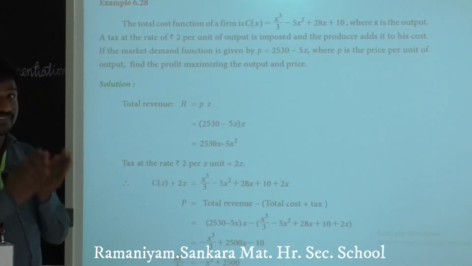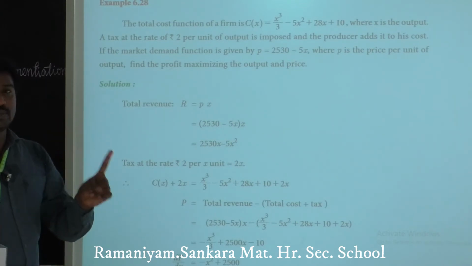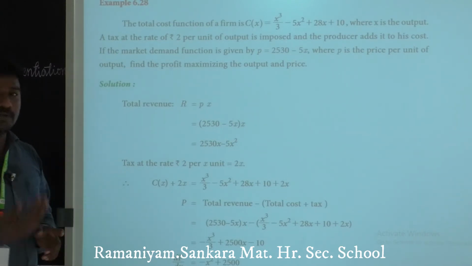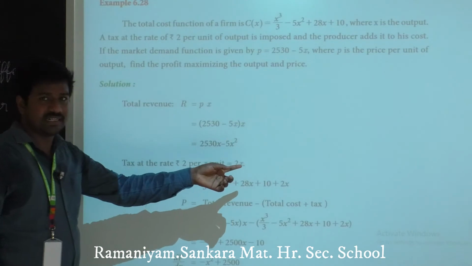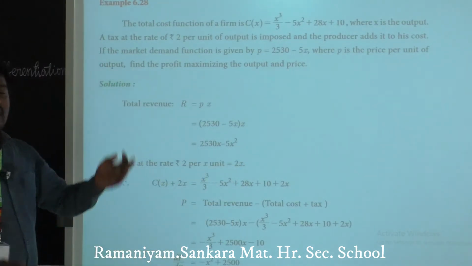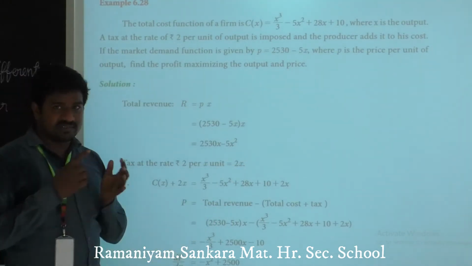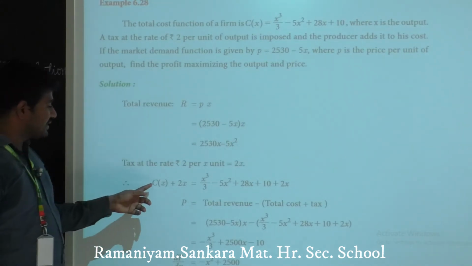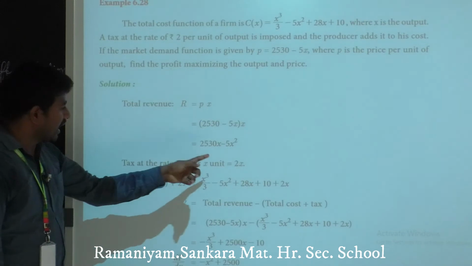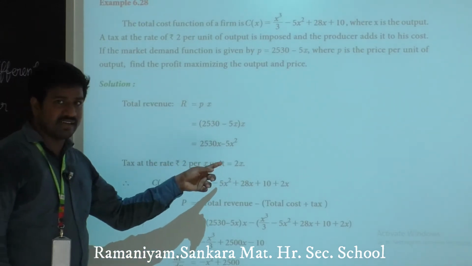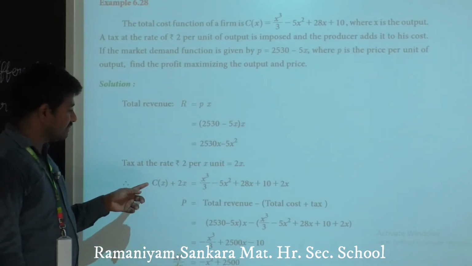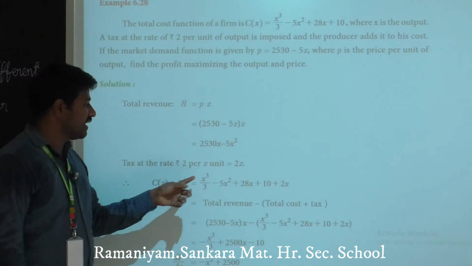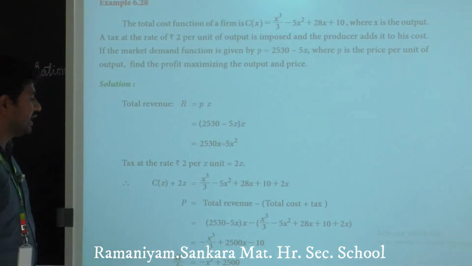We have produced x units, the cost of 1 unit is 2, then x units is 2x. The producer adds this tax value to the original cost function, c of x plus 2x.